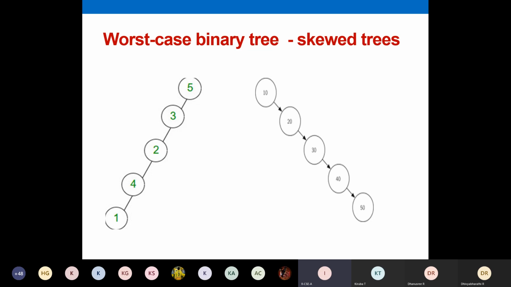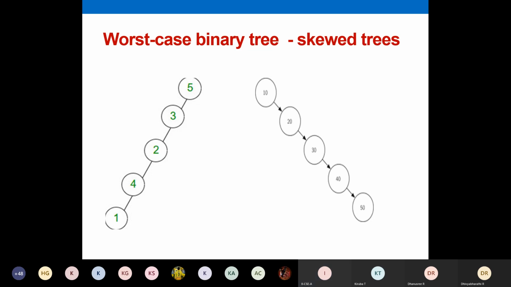Okay. Here, why I remember that point is here I've shown you the worst case binary tree. A worst case binary tree will more or less resemble your array and linked list. You have a sequential representation. You see here you have 5, then 3, then 2, then 4, then 1. You have a linear notation, one after the other. You don't have the right child at all. 5 has only left child. 3 has once again a left child. 2 has a left child. 4 has a left child. You don't have a right child at all. In that case, it resembles a linked list or it resembles an array. You have one by one, a sequential notation.